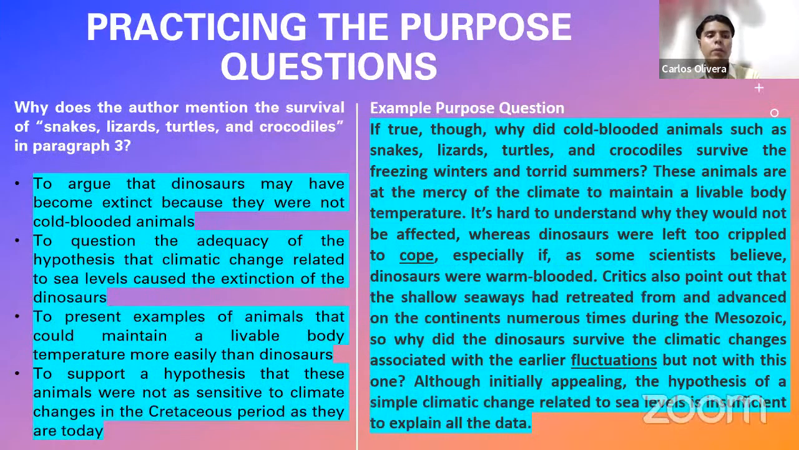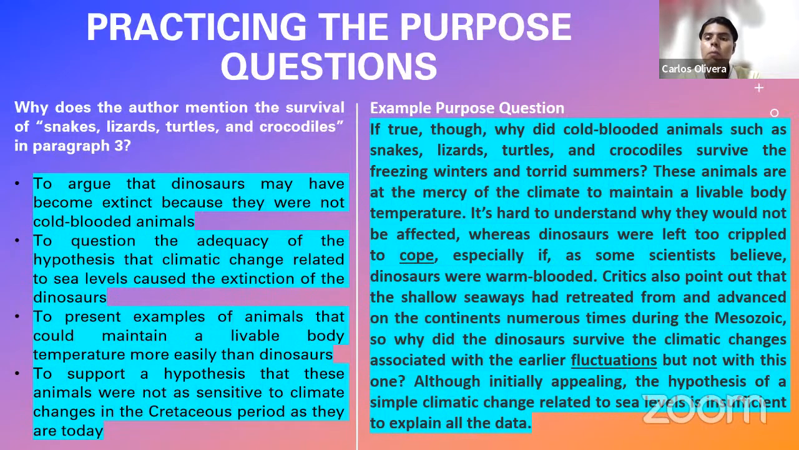Now, coming back to our illustration, our sentence, does it have some particular mode? What is the mode of our sentence? If you look at it, our sentence is a question. The sentence that the question is asking us about right now is snakes, lizards, turtles, and crocodiles.